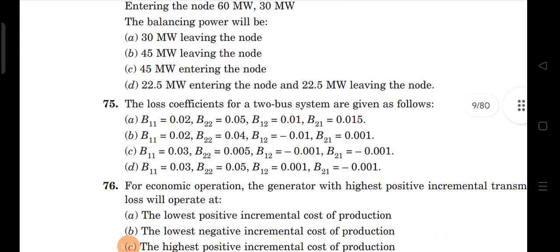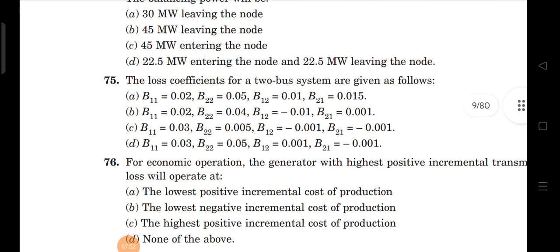Next, the 75th one: the loss coefficients for a two bus system are given as, okay, now observe the options clearly. First option: B11 is equal to 0.02, B22 is equal to 0.05, B12 is equal to 0.01, B21 is equal to 0.015.